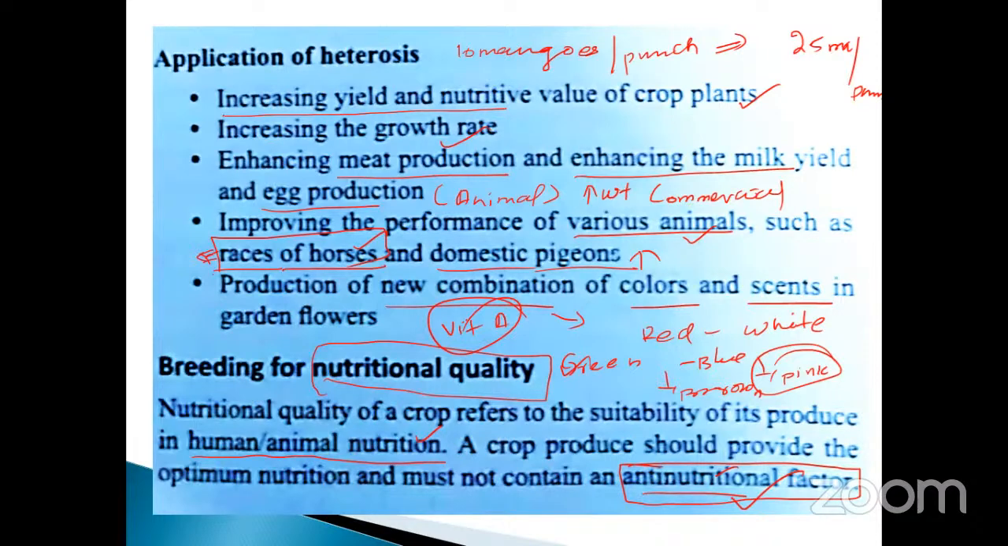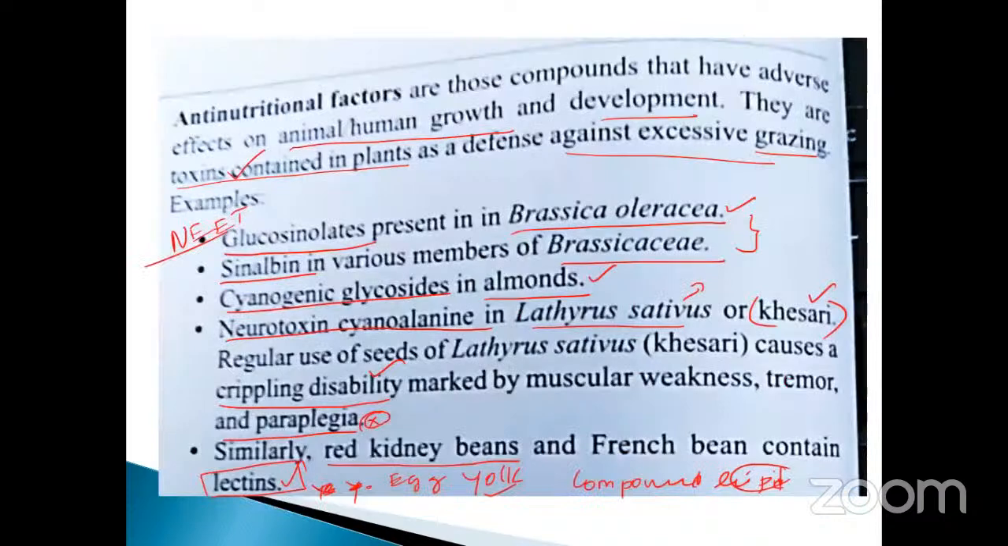Breeding for nutritional quality: anti-nutritional factors are also present in some of the plants. Here, the crop produced should provide optimum nutrition and must not contain anti-nutritional factors. The anti-nutritional factor should be completely nil. Okay, what are the anti-nutritional factors?